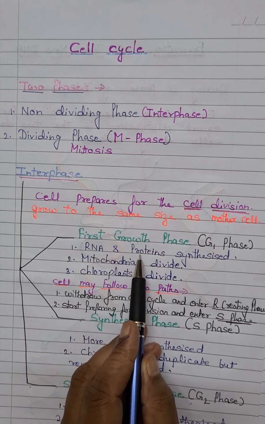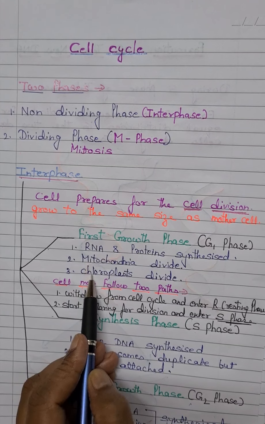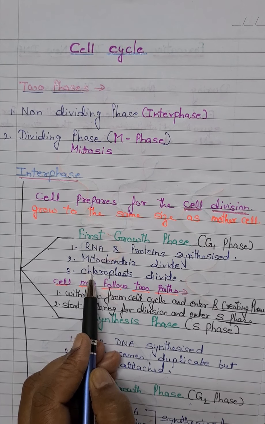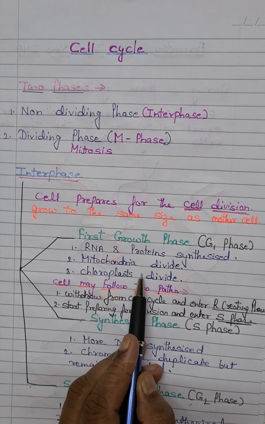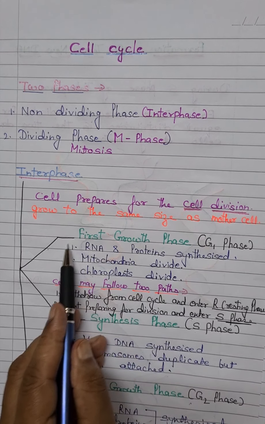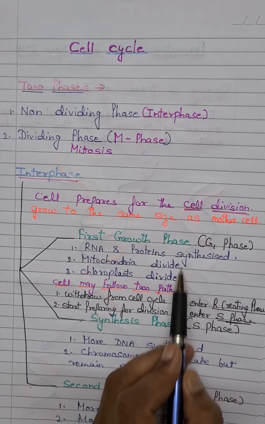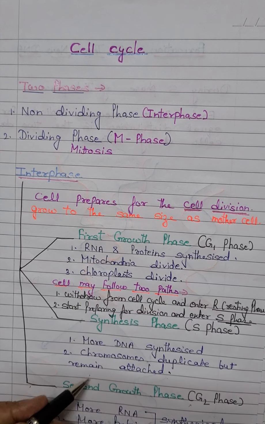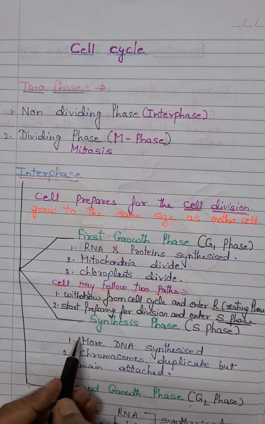After the synthesis of RNA and proteins, the mitochondria, and the chloroplast if it is a plant cell, also have their own DNA, so they divide a number of times to increase their number inside the cytoplasm. So these are the major changes which take place in the G1 phase, and after these changes, it depends upon the cell whether it will continue with the next phase of the cell cycle or it is going to withdraw.